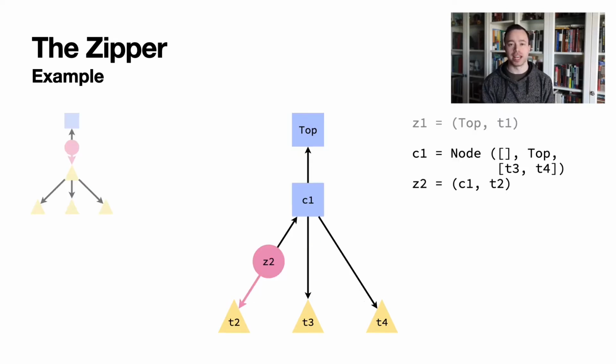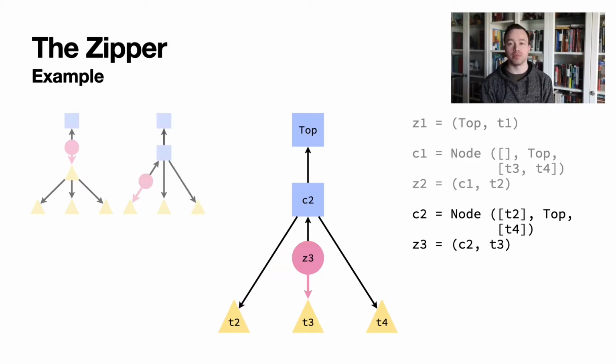When we go down into a concatenation node, a new node path will be created representing the path back up through that concatenation node. This will be attached to the zipper, which will be focused on the first child of the concatenation node, T2 in this case. The remaining children, T3 and T4, are in the node path's right siblings list. We are not limited to traversing the tree in a specific order. We can immediately move to the right without going in any other direction.